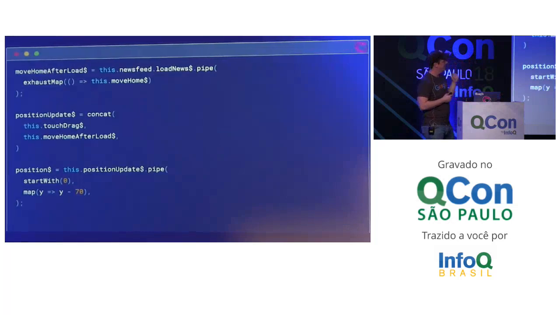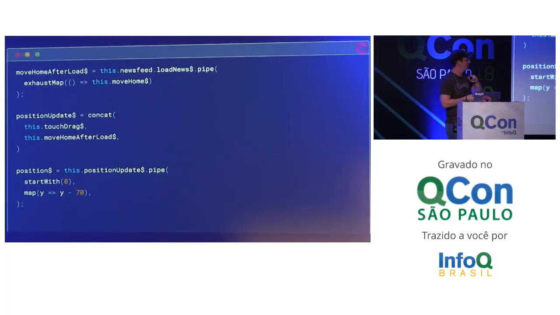So here's our problem defined. Our problem defined is that we're updating positions based off of position update, and we're playing touch drags until it completes, and then we're playing move home after load until it completes, and then everything's done. Right? That's why it only worked one time. So we need to make this work over and over again. What do we do? That sounds hard.